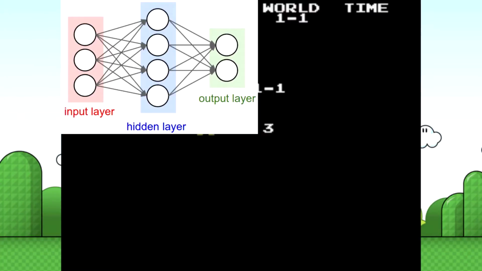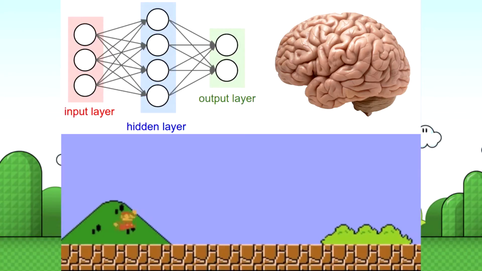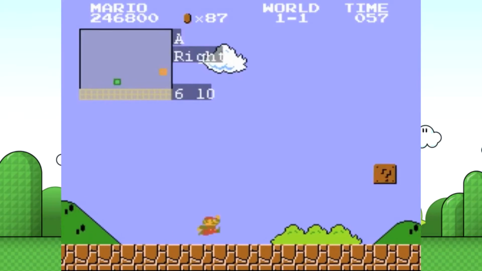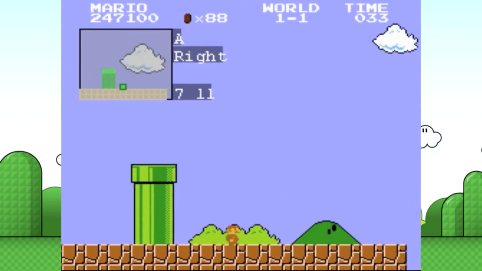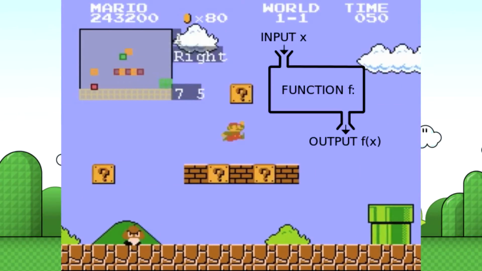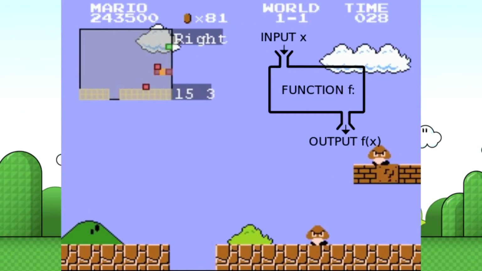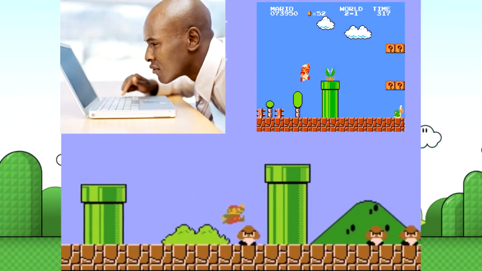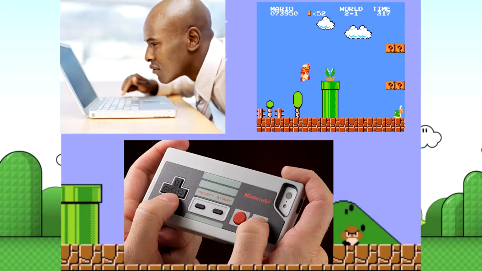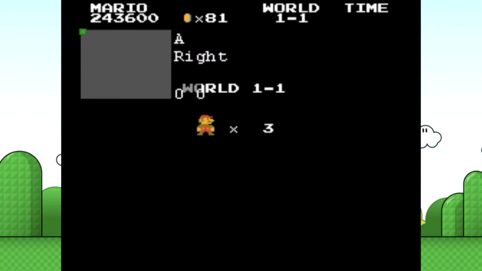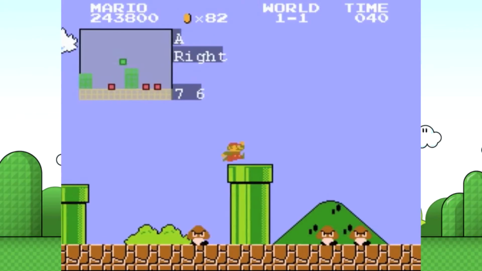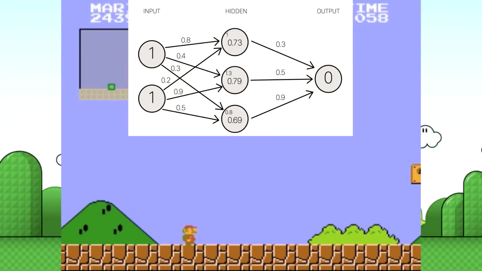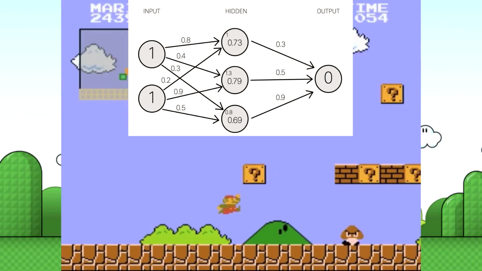Now, neural networks are modeled after our own human brains, which use concepts similar to axons and dendrites. It works simply by taking some sequence of inputs and providing an output, or you could call it a reaction to some input. This process works very similarly to how you would actually play Mario. You look at the screen, and based on that input, you decide an action, which is you pressing some button on the controller. Now, the important thing about this neural network is that the relationship between the input and output is based on a large number of variables that we can control. If those variables change, Mario will react differently.